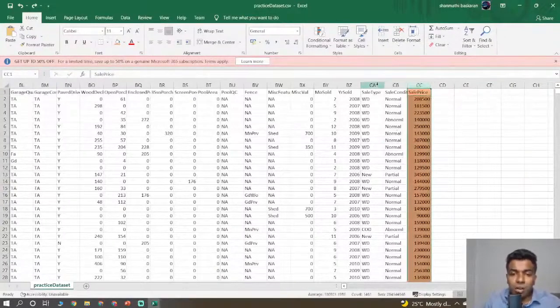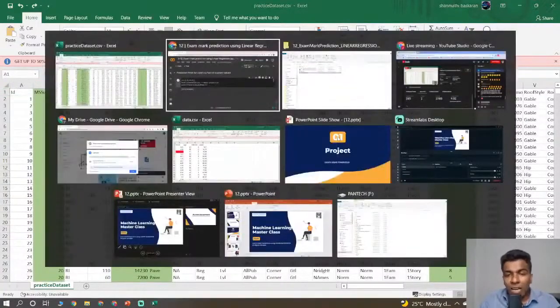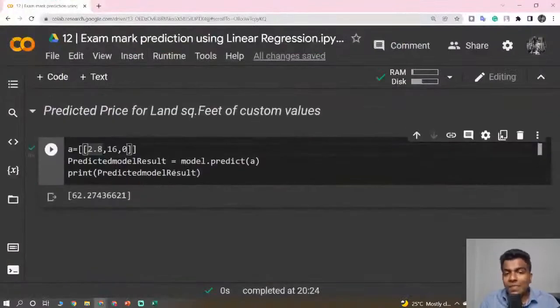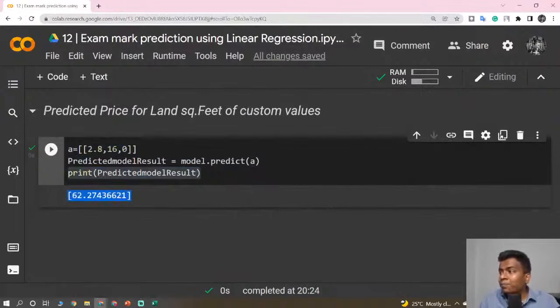Except this column, the rest of the green color columns you need to take as input, and the last orange color column you need to take as output. With the help of that, you pass it and do a prediction. What you just want to do is copy these 4 lines, the results which you got from printing the predict model results, and paste them in the link which I have given in the description box, guys.